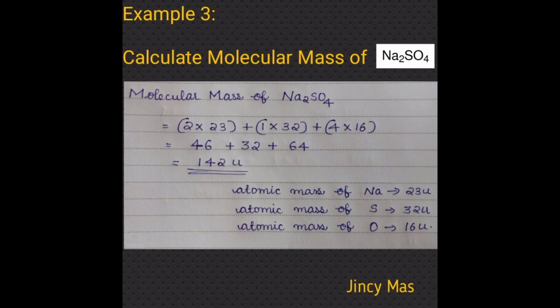Then 1 into 32, where 32 is the atomic mass of sulfur and there is only 1 sulfur. Plus 4 into 16, where 16 is the atomic mass of oxygen and there are 4 oxygen atoms. So when we sum up these values, you will get 142 U. So that is the molecular mass of sodium sulfate. It is very simple. I hope you have understood well.